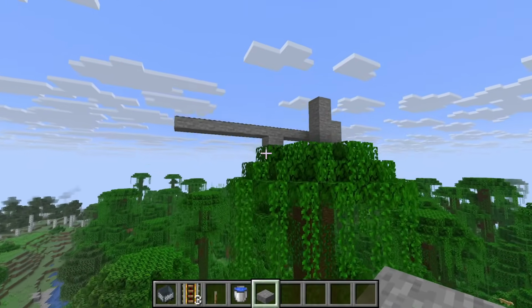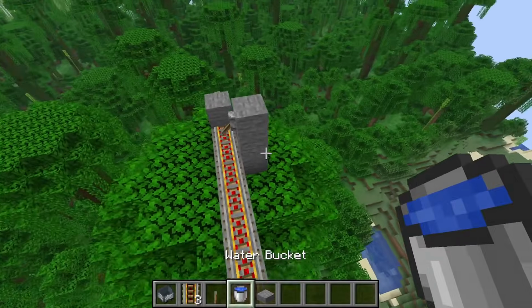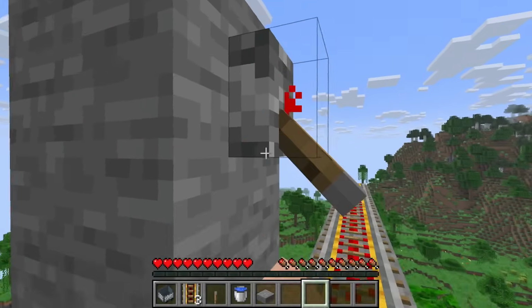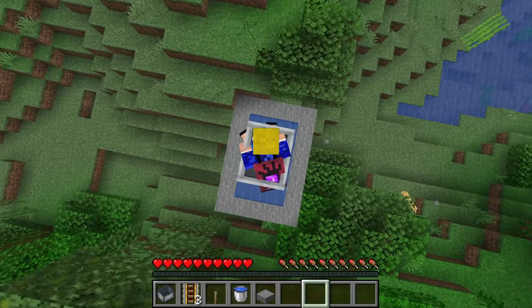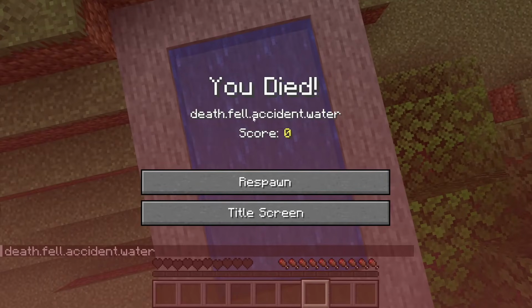So what you can do is just build a little minecart track at the very top here, go sit inside of the minecart and then ride off, and you will see that at the bottom here we land inside of the water and we get Death Fell Accident Water, the first rare death message.